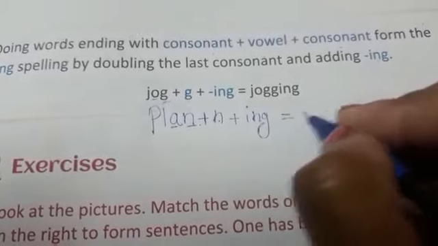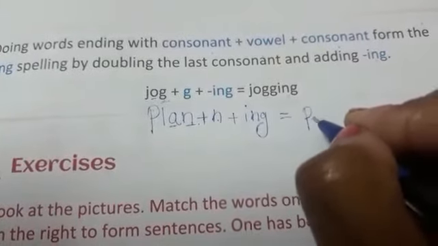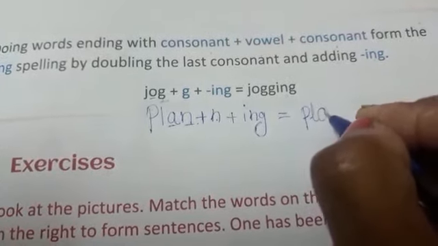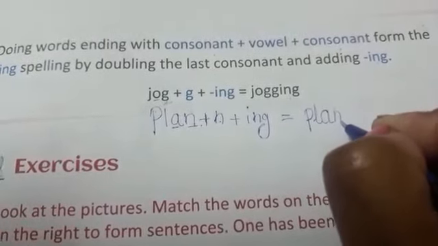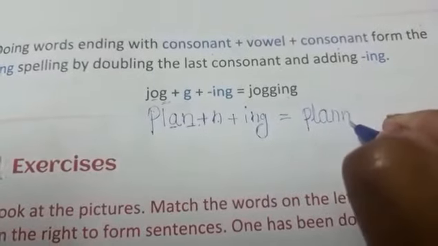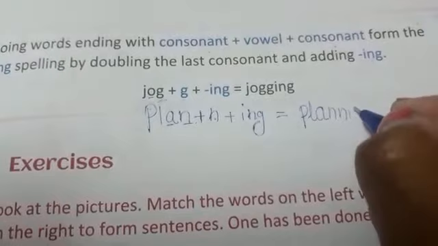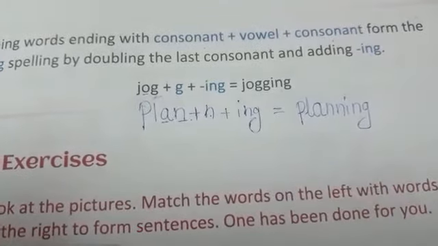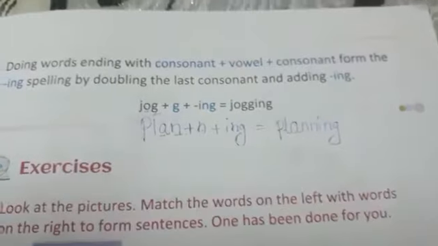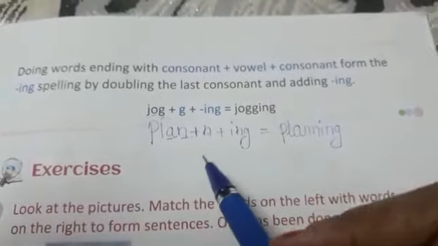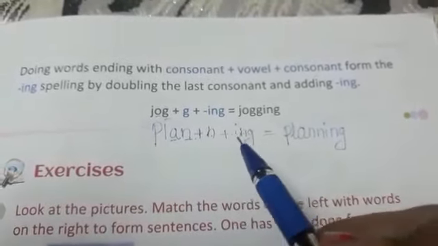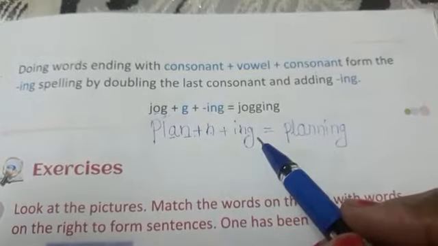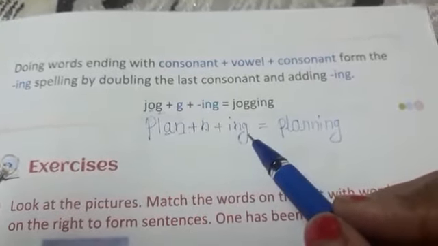So what does it become? P L A N N I N G, planning. Understood, students? This is how you repeat the consonant in this form of words.